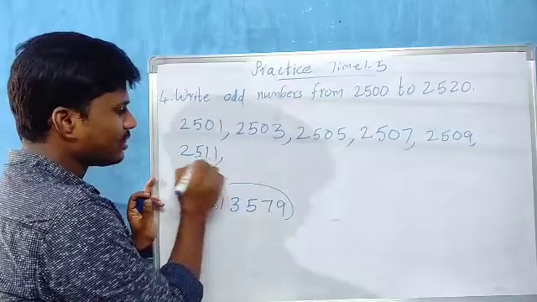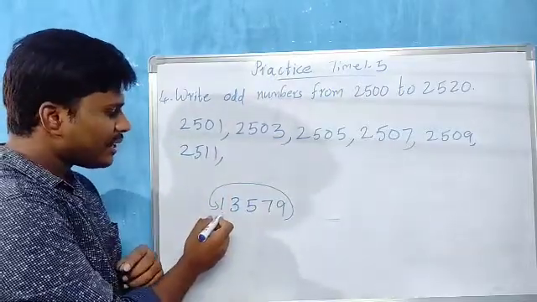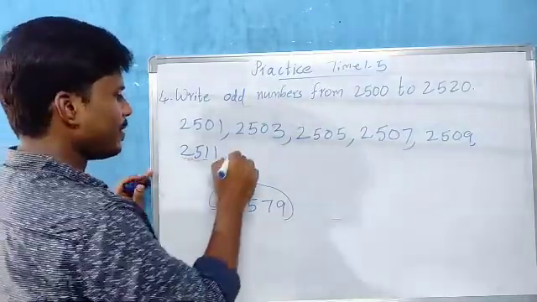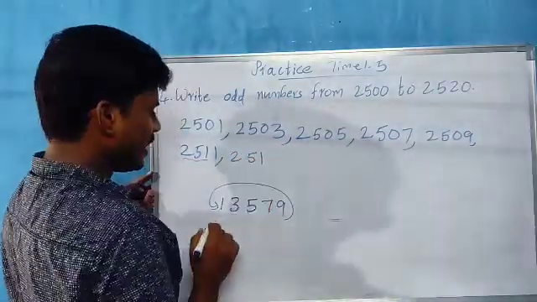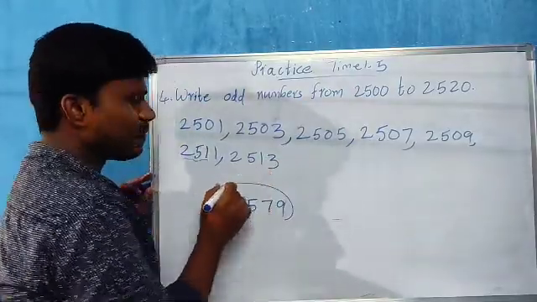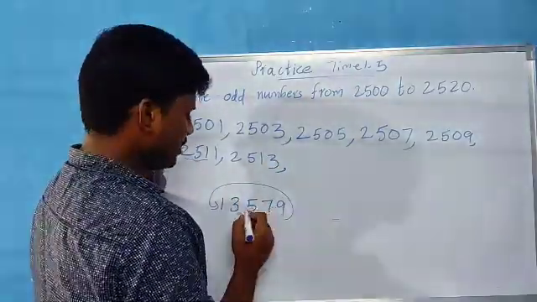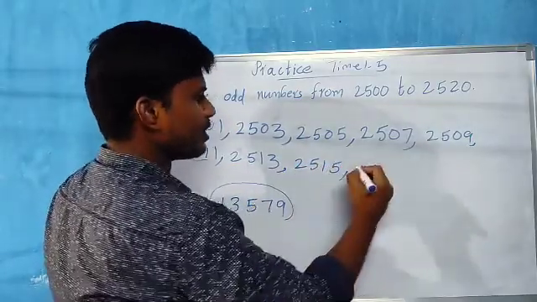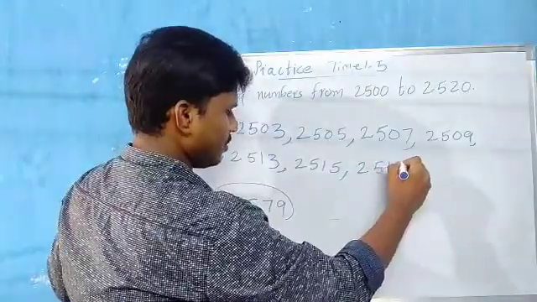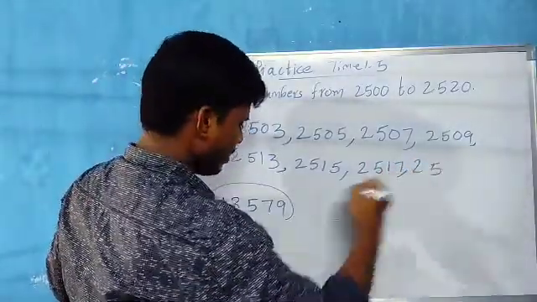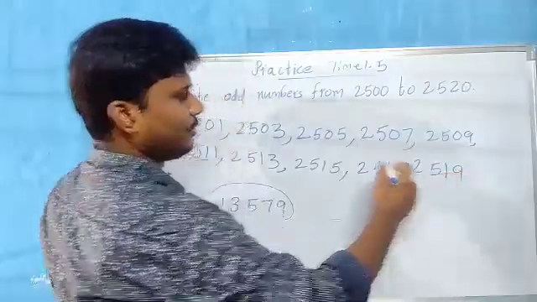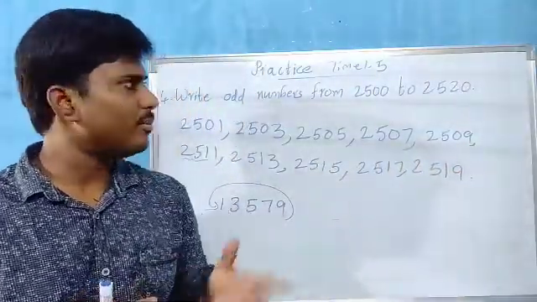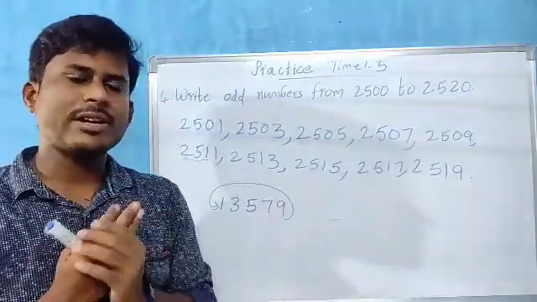So 2511. Now check, children. In the ones place we have 1. Now we can go 1, 3, 5, 7, and again the other places are the same: 2500 same, and in the ones place 3. So 2513. Next 5, children, so 2515. Next 7, children, so 2517. Next 2519, children. Okay, we cannot go further. 2521 will come, but up to 20, only below 20 can we write, children.